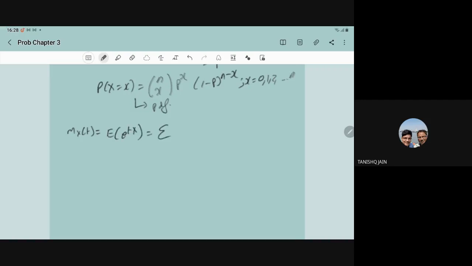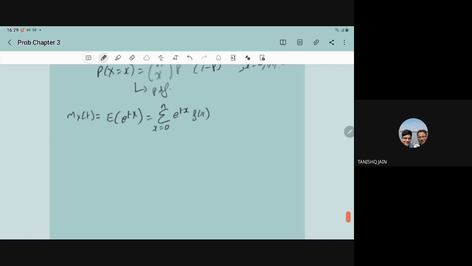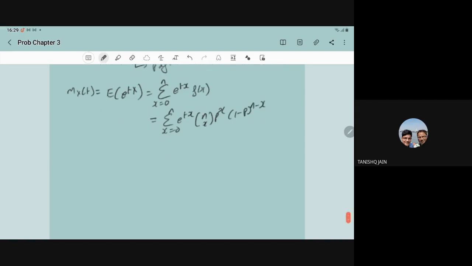So by definition, for all x, means from x is equal to 0 to n, it is e to power tx into f(x). That is our basic formula, right? So it will become sum over x is equal to 0 to n of e to power tx, now it is nCx p to power x, 1 minus p to power n minus x. It is the PDF for the binomial variate.